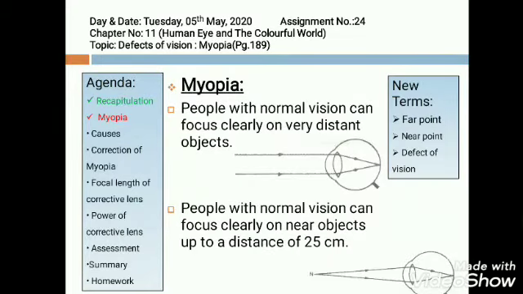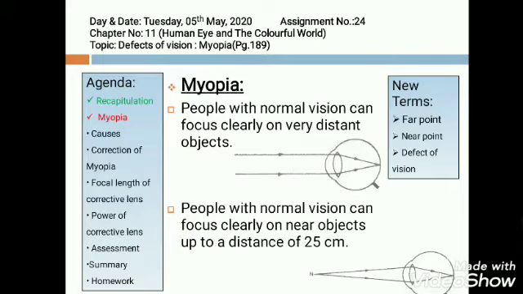Now coming to today's topic, myopia. This topic has three new terms: far point, near point and defect of vision. Far point. Farthest distance from the eyes at which a sharp image of the object is formed on the retina without any strain. वो दूर से दूर बिंदु जहाँ तक कोई भी आँख बहुत आसानी से साफ इमेज बना सके किसी भी वस्तु की, उसे कहेंगे फार पॉइंट.